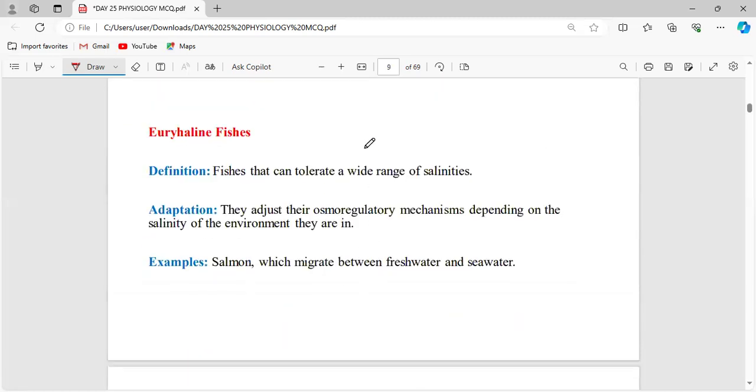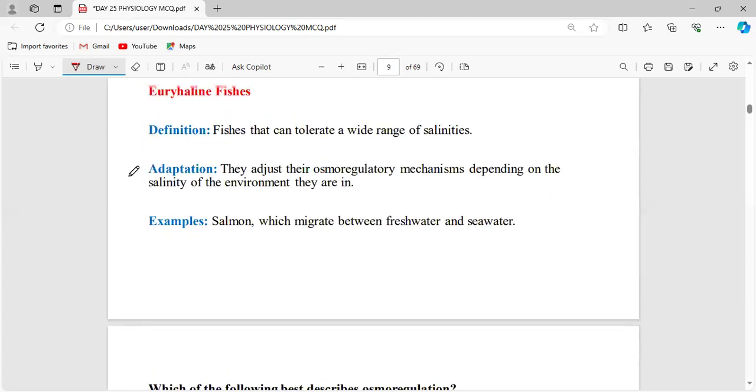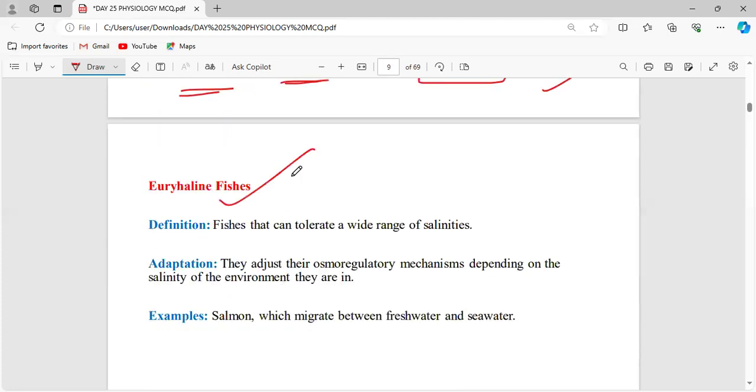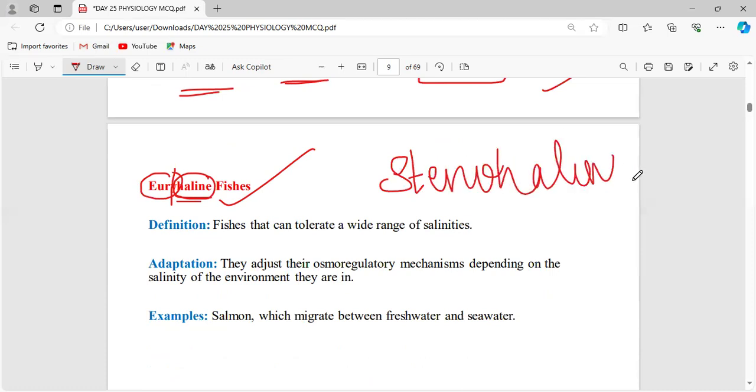Now, we have different types of fishes. So first, you should know what euryhaline fishes are. Euryhaline means, haline means salt tolerating fishes. They can tolerate a wide range of salinity. That is euryhaline. Then what in case of stenohaline? Another word is stenohaline, where haline means salinity, and steno means it can tolerate only a narrow range of salinity. But euryhaline fishes can tolerate whatever the salinity is, a wide range of salinity.